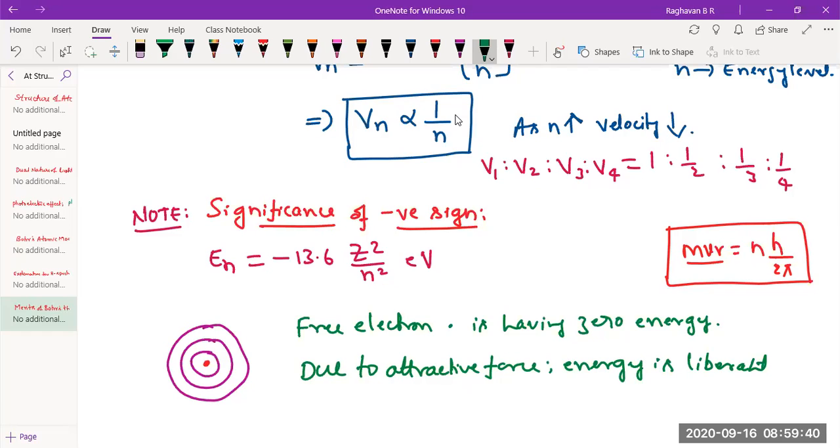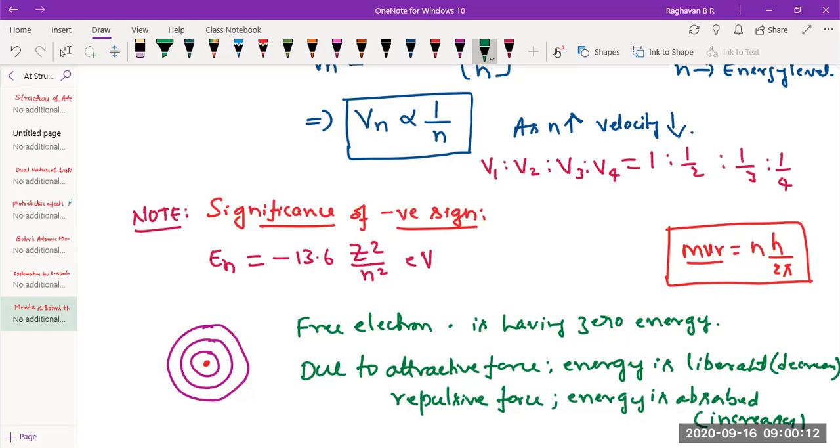You can say liberated means decreases. Due to repulsive force between any two particles or atoms or anything, energy is absorbed or increases. When energy is absorbed, energy overall increases.